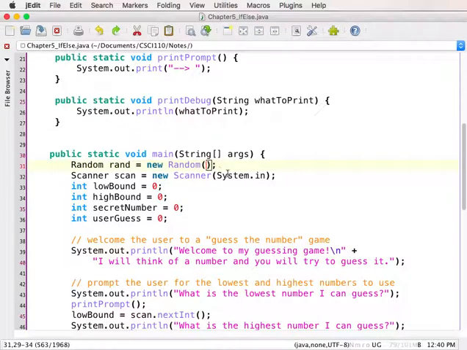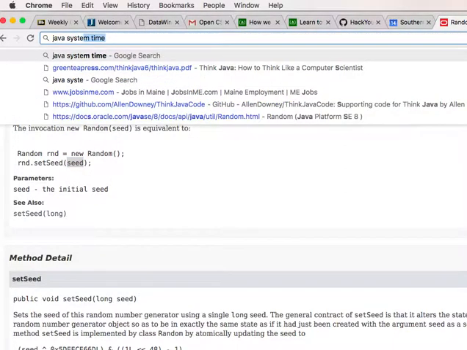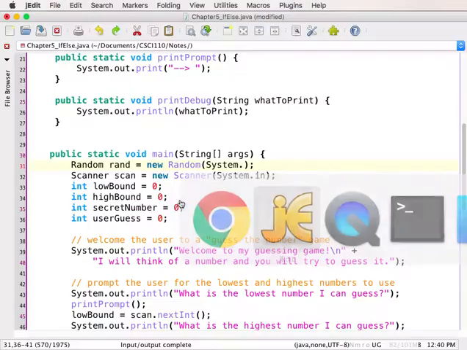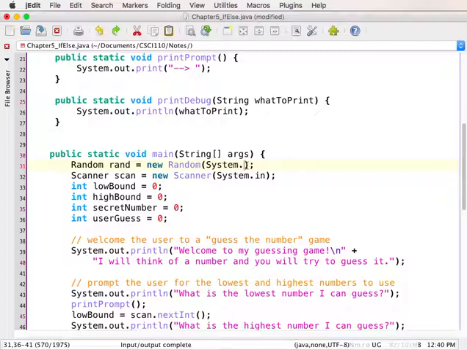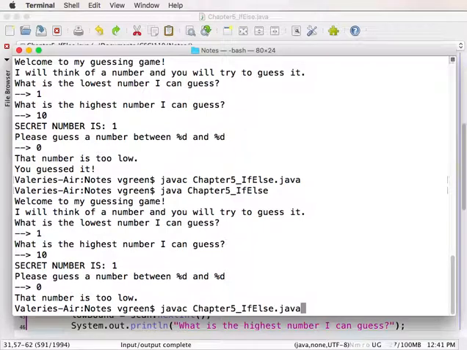Instead of just taking the default new random, I'm going to put in here System.currentTimeMillis. That's a method which I'm going to call, so it needs to have an empty set of parentheses after it. Okay, I'm going to save this, Command S, and let's just see if we can get something that's a little more random.